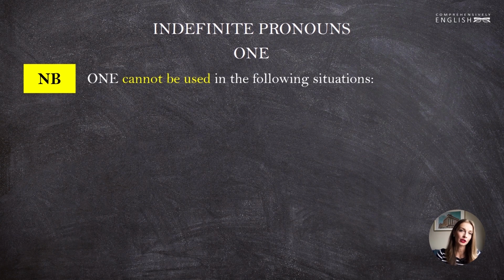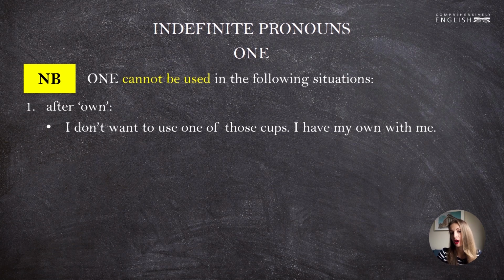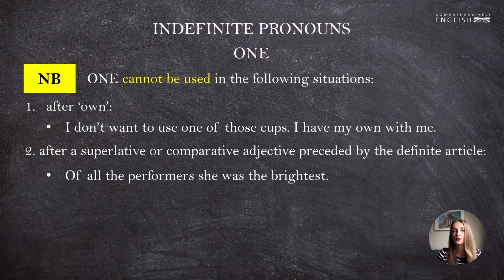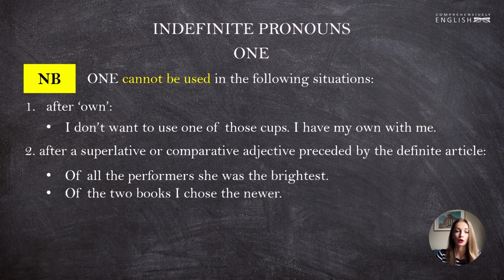First and foremost, we cannot use one after own. So we can say, I don't want to use one of those cups, I have my own with me, and we must not say, I have my own one. That's not correct. Then, one cannot be used after a superlative or comparative adjective preceded by the definite article. Let's see. Of all the performers, she was the brightest. We don't say the brightest one. The brightest is correct. Or, of the two books, I chose the newer.